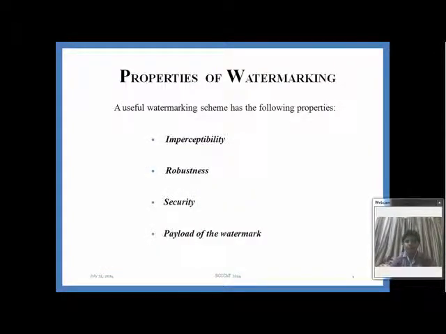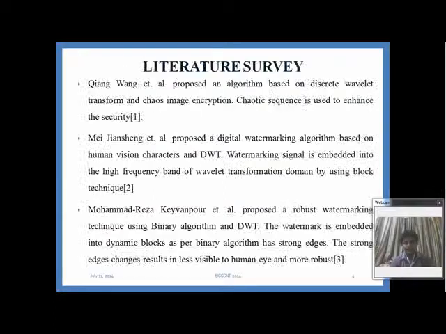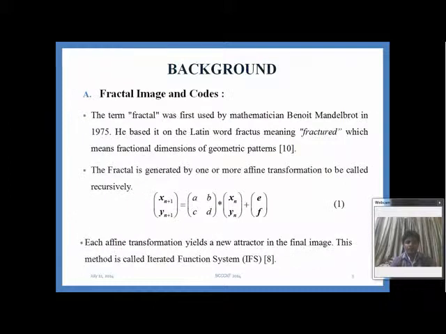These are the properties of watermark. The main concern is basically on two properties, imperceptibility and robustness. Imperceptibility means when we embed the information in the cover image, the visible quality will not be distorted. And robustness means the watermark must be recovered even though the cover image gets distorted. This is the literature survey which we have gone through. This is the background.